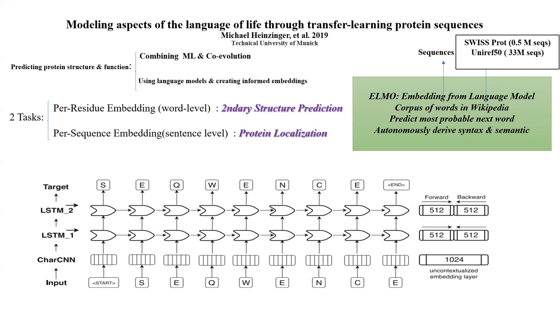And then in the next layer, they are using LSTM, which processes the information sequentially, and that's why we can learn the interconnectedness of amino acids toward each other. And then in the next LSTM layer, they are trying to predict the masked amino acid based on all the given amino acids before that. So let's see some results.